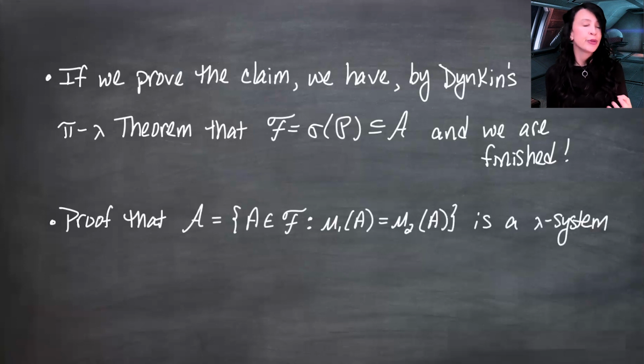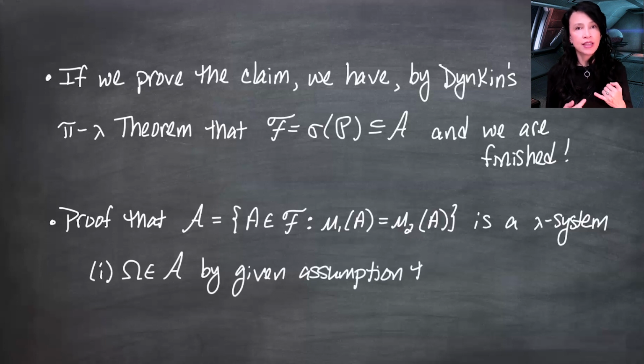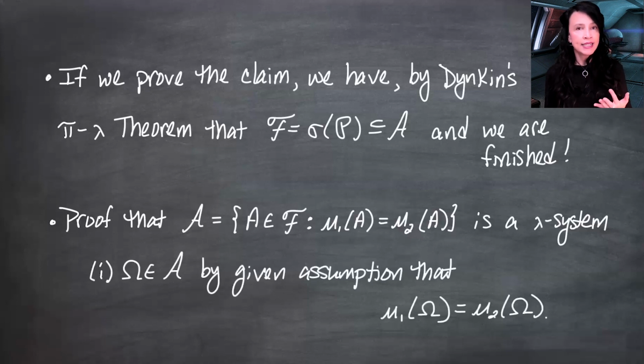I'll just remind you that curly A consists of the sets for which mu1 is equal to mu2. And for part I, the definition of a lambda system, we want to show that this set contains omega. This is by the setup of the problem. We did assume that mu1 of omega is equal to mu2 of omega, and that means that omega is in curly A. So check for that one.